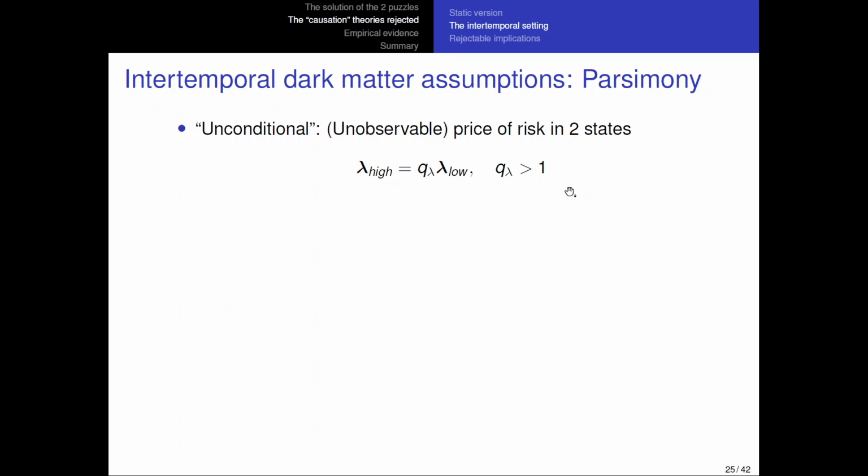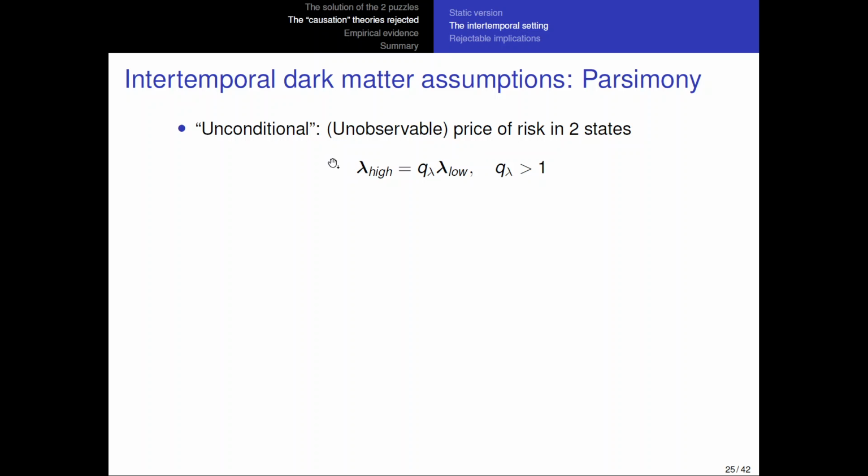Well, here I assume that there are only 2 states really, but this is actually extendable to assuming that the price of risk is random, as long as it doesn't change systematically. So the prices of risk for the individual shocks cannot change systematically with the price of risk.